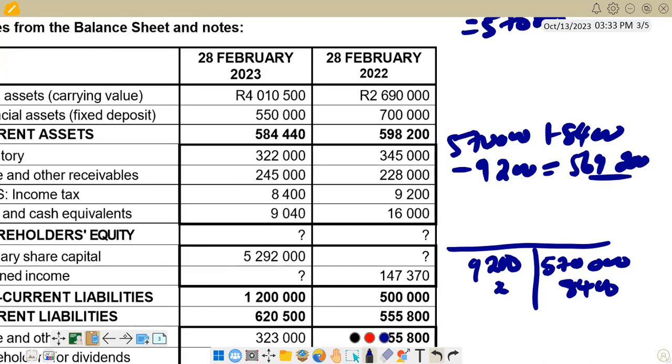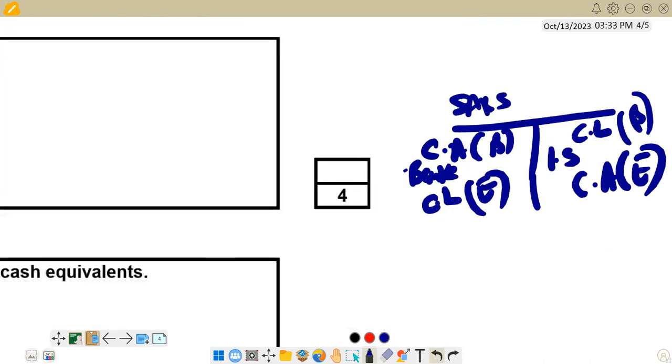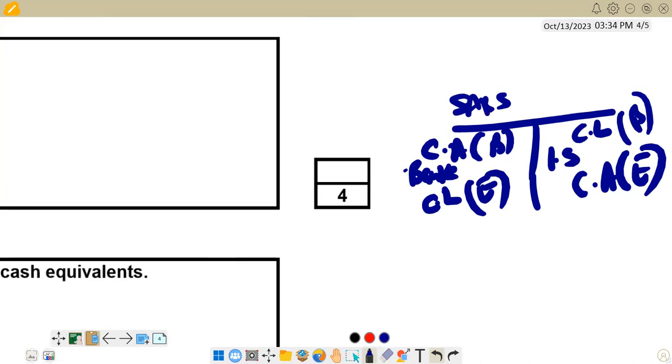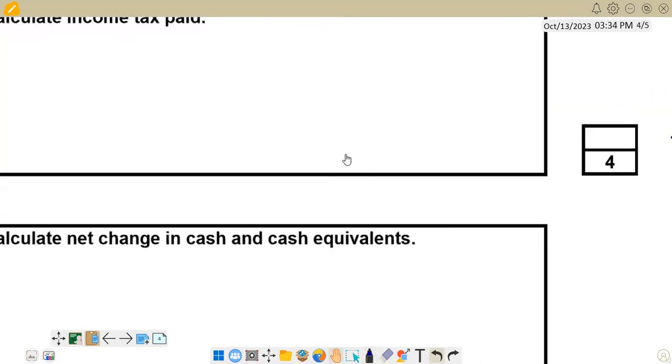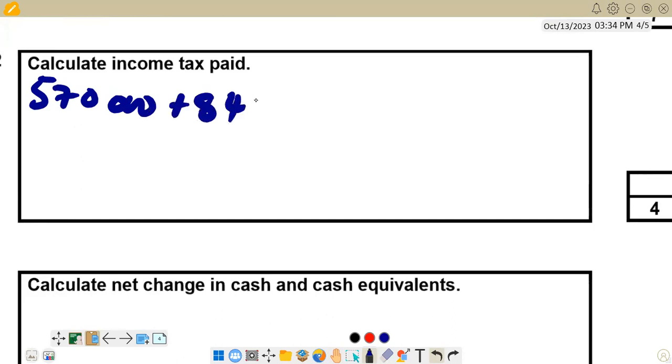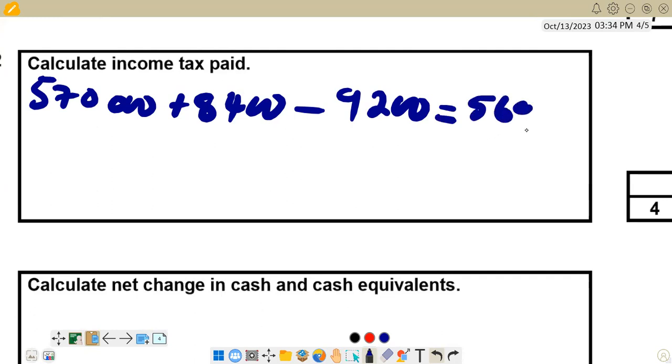Now we go to our answer book and summarize that under the section for tax: 570,000, add 8,400, subtract 9,200, giving 569,200. That's what we have there, and we will get our 4 marks.